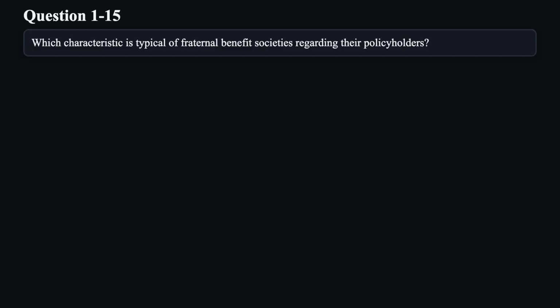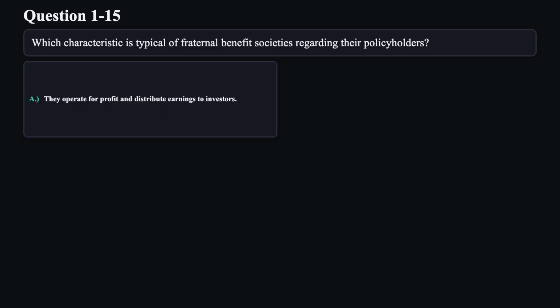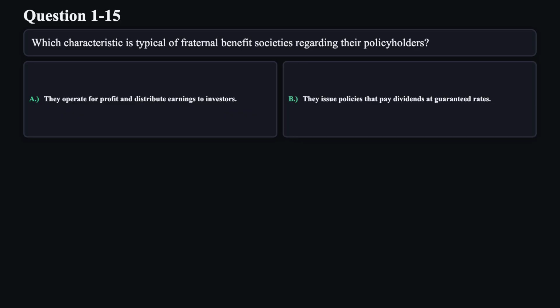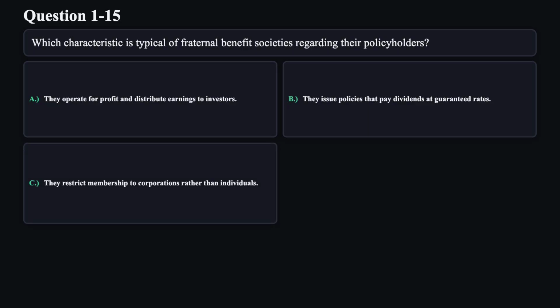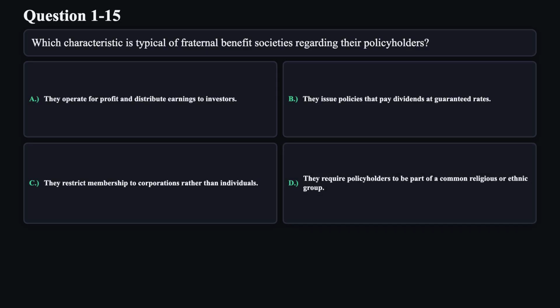Question 15. Which characteristic is typical of fraternal benefit societies regarding their policyholders? A. They operate for profit and distribute earnings to investors. B. They issue policies that pay dividends at guaranteed rates. C. They restrict membership to corporations rather than individuals. D. They require policyholders to be part of a common religious or ethnic group.